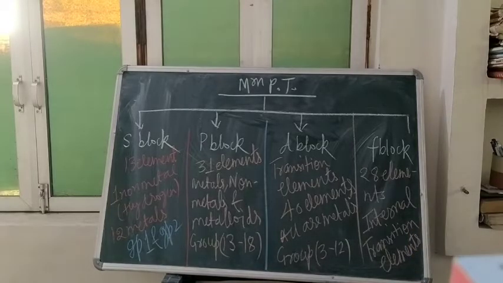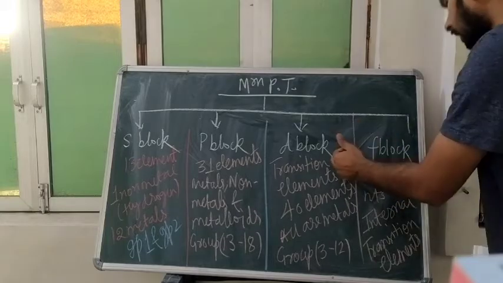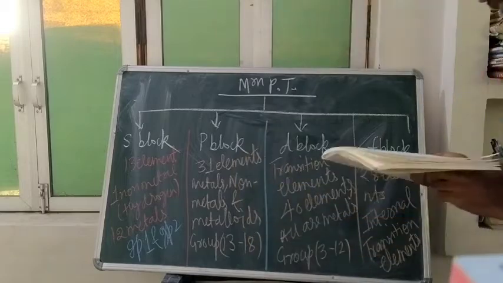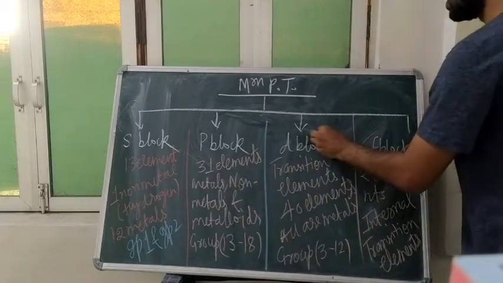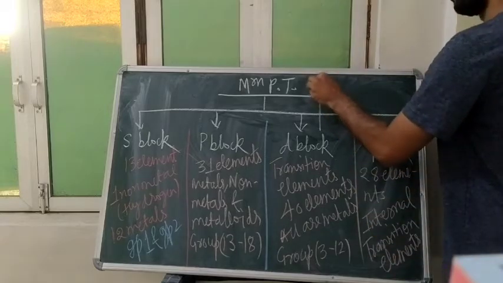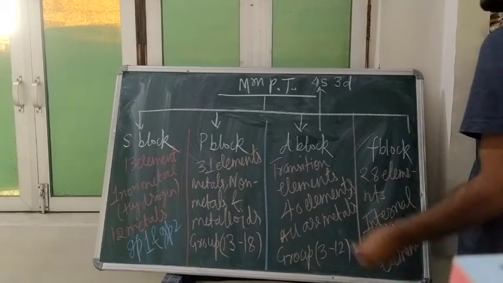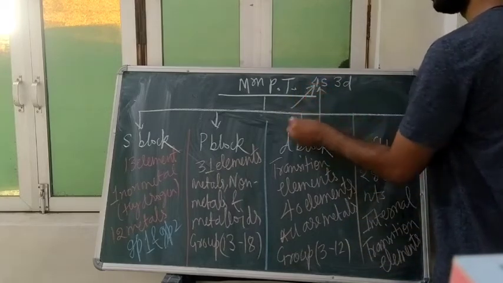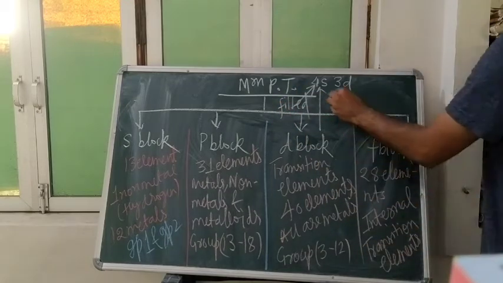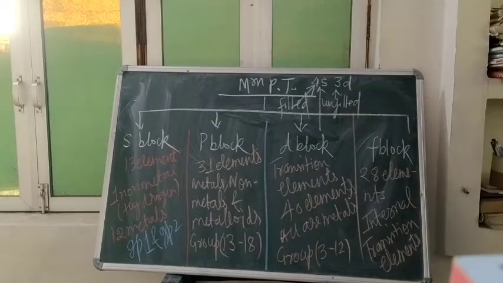Now look at why D is called the transition element and F is called the internal transition element. When you take the D block elements, in the electronic configuration there will be 4s and 3d. Your 4s will be filled, whereas 3d will be unfilled.